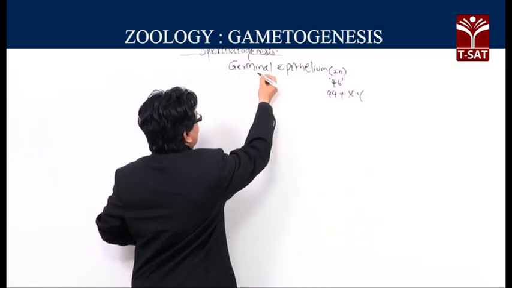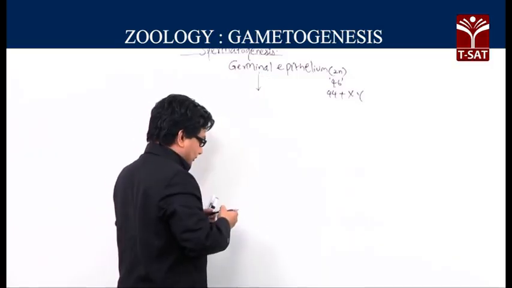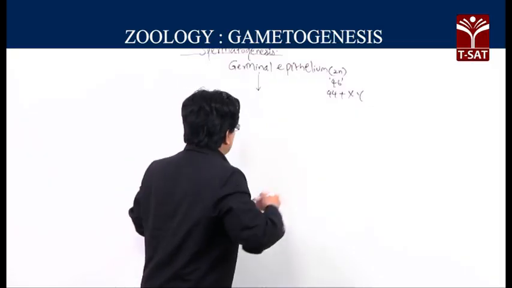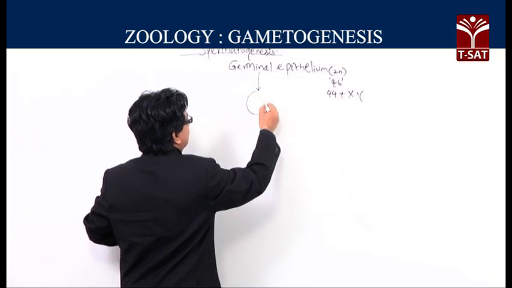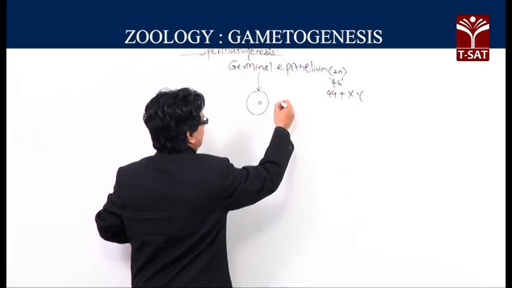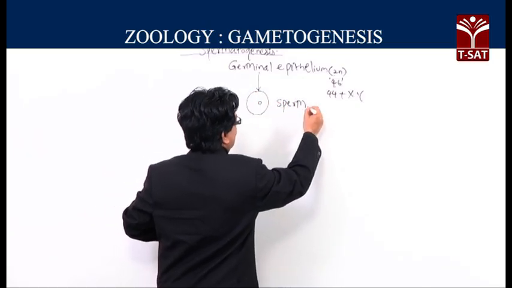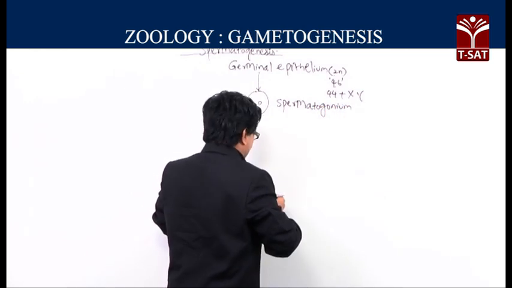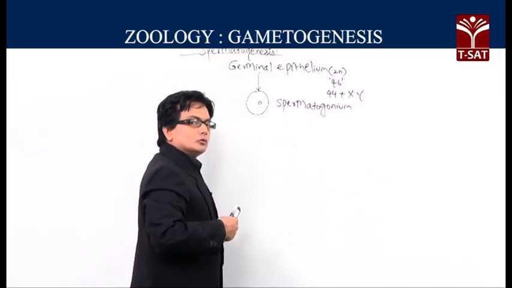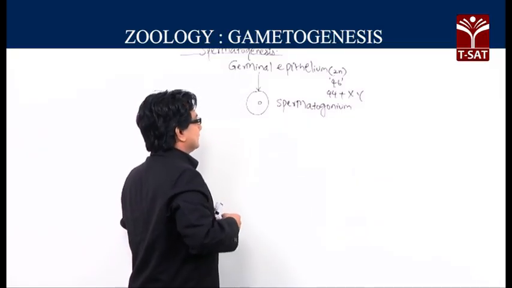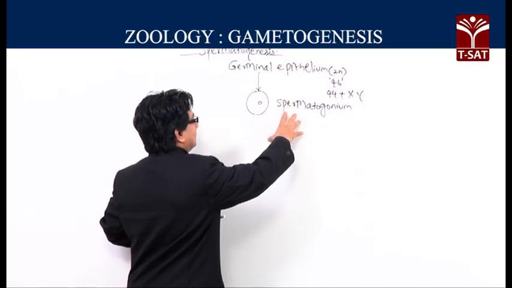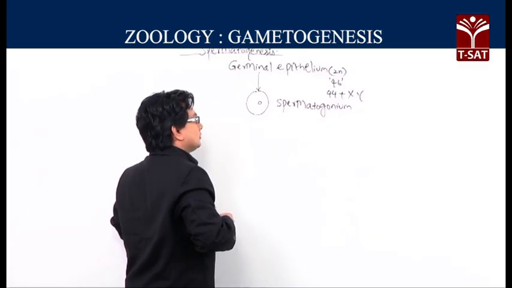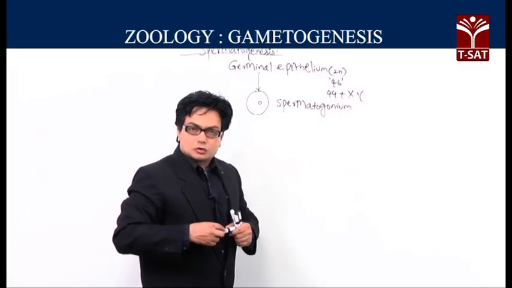Now, what is the name of the cell which is commencing the process called spermatogenesis? The name of the cell will be called spermatogonium. So, spermatogonium is the cell. The singular is spermatogonium, the plural is spermatogonia. So, we have taken a particular cell, the mother cell, the sperm mother cell, the spermatogonium, consisting of about 46 chromosomes.